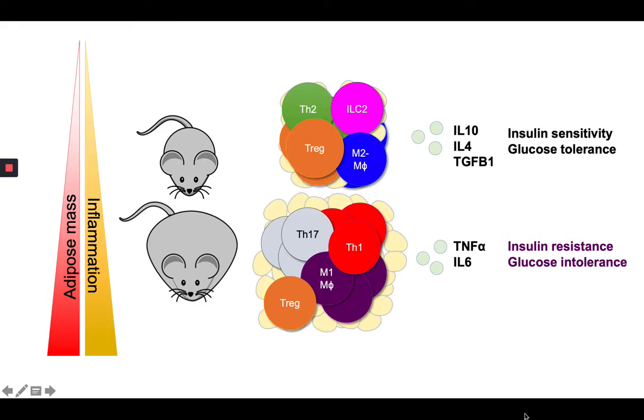So much of the research in adipose immunobiology so far has focused on identifying adipose-resident immune cells and their link to insulin resistance and glucose intolerance. However, what has been less studied are the transcriptional mechanisms and machinery dictating differentiation and effector function of these cells. But this is slowly starting to change.